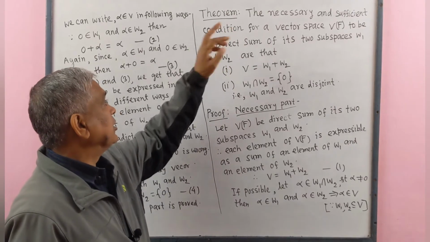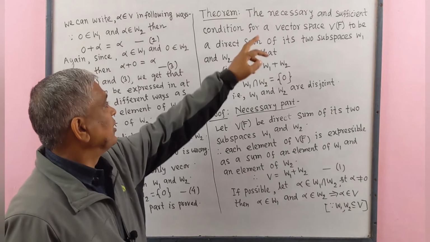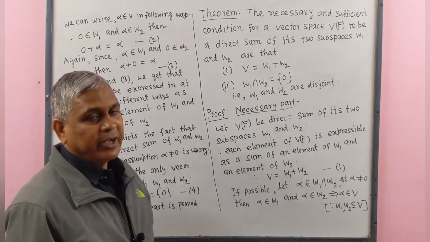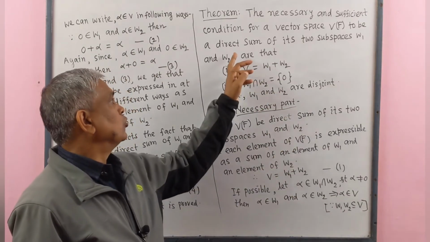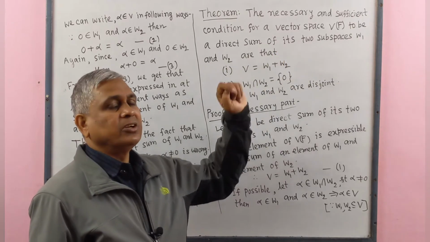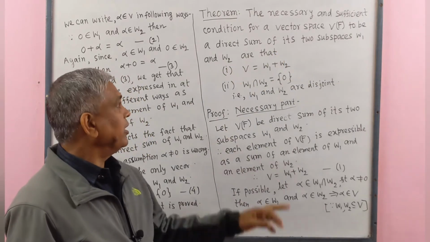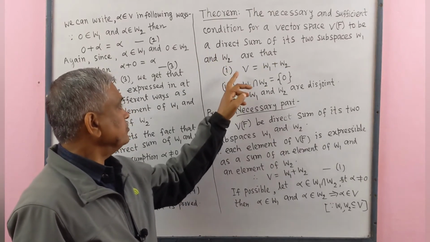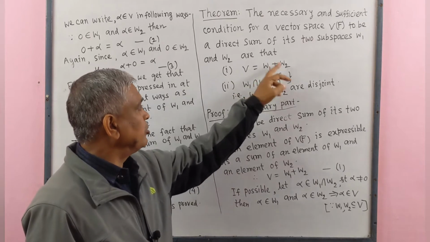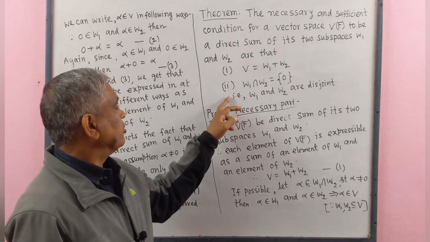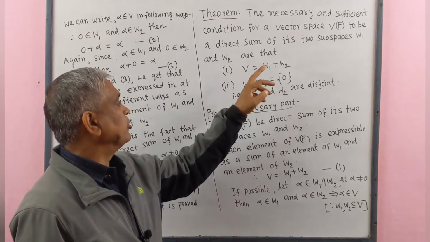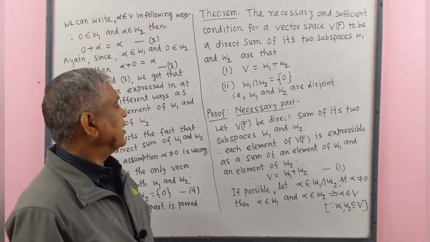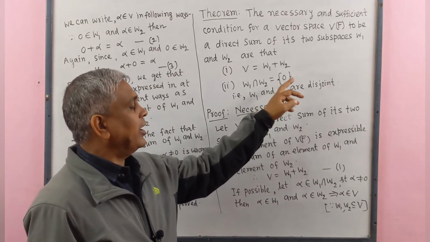Now we prove a theorem. Theorem: the necessary and sufficient condition for a vector space Vf to be direct sum of its two subspaces W1 and W2 are that: number 1, V equal to W1 plus W2. Number 2, W1 intersect W2 is a set containing only zero element. That is, W1 and W2 are disjoint.